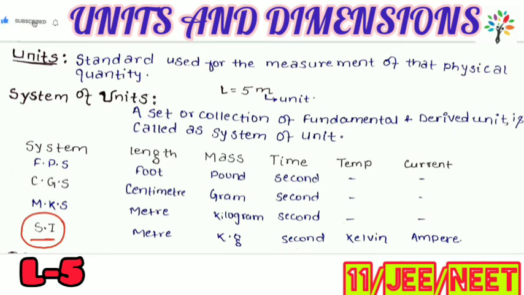For example, for length we use meter, for mass we use kg, for time we use second, for temperature we use Kelvin, for current we use ampere, for amount of substance we use mole, for intensity of light we use candela, and so on, and for derived quantities also. So these are all about units and the system of units. Thanks all for the day.